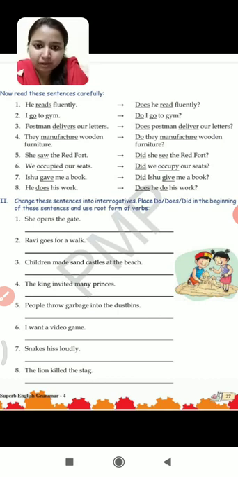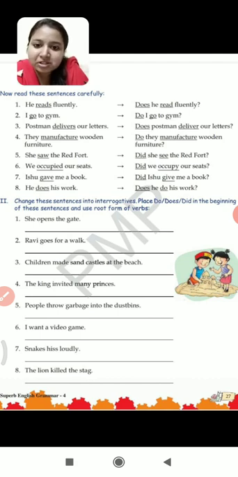Question mark. Postman delivers our letters. Postman अब singular है या plural है? We are talking about one postman or are we talking about many postmen? We are talking about one postman. It is singular and with singular we use does. So, does postman deliver our letters? Delivers का deliver हो जाएगा and a question mark.